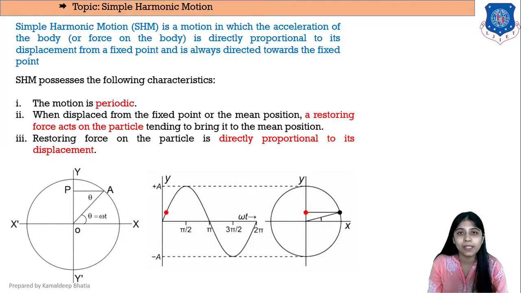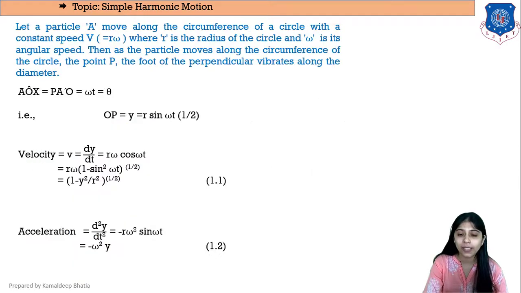Now as the particle moves along the circumference of the circle, the point P, the foot of the perpendicular, vibrates along the diameter. Since the motion of A is uniform, the motion of P will be periodic. Now the distance OP from O will be the displacement, and let us say the particle moves from X to A in time t, then we can say that angle AOX is equal to angle PAO is equal to omega t is equal to theta.